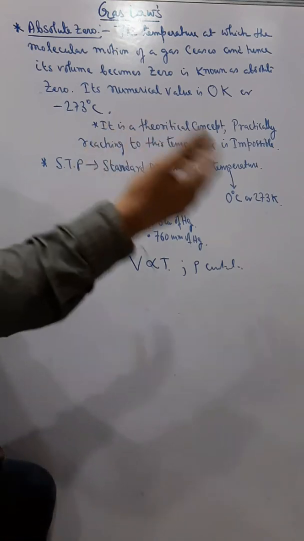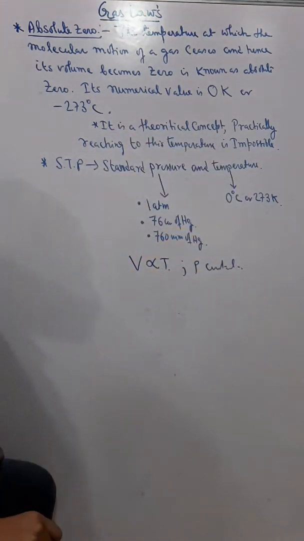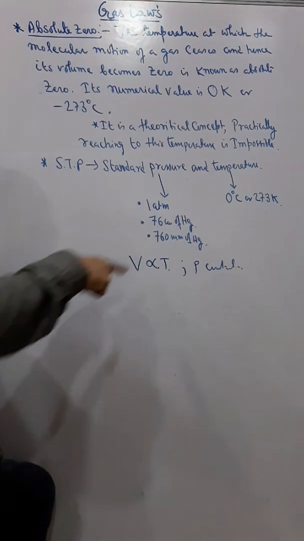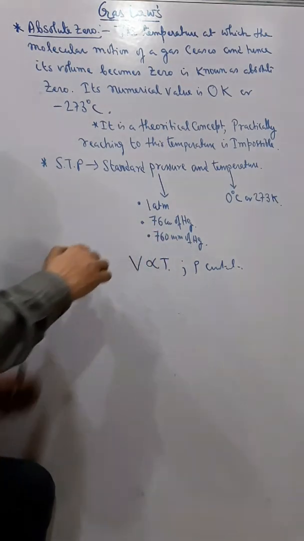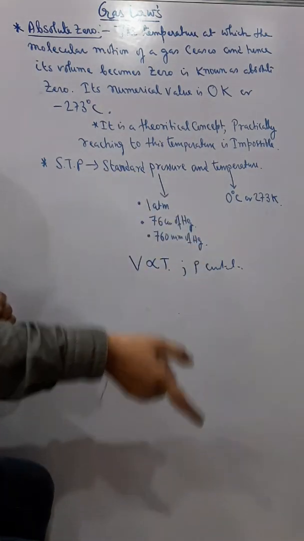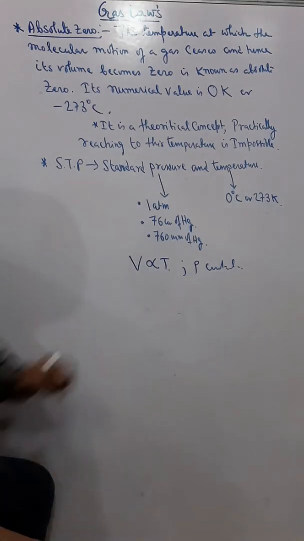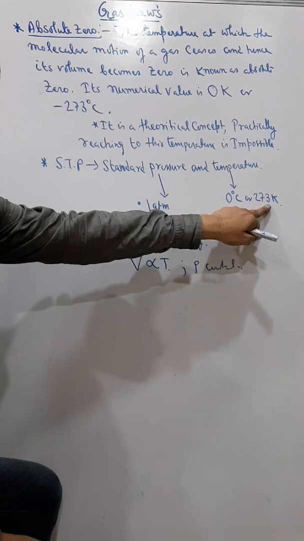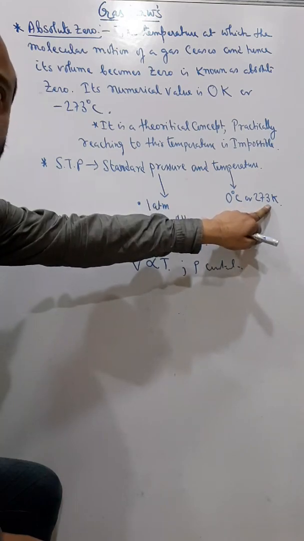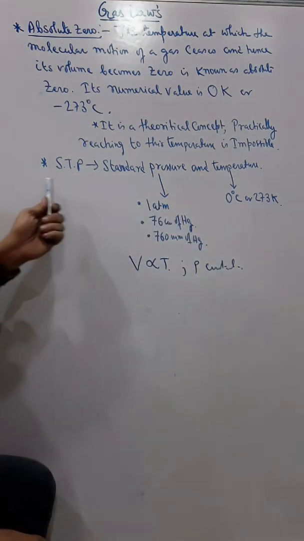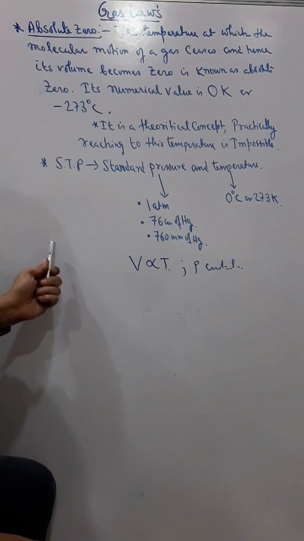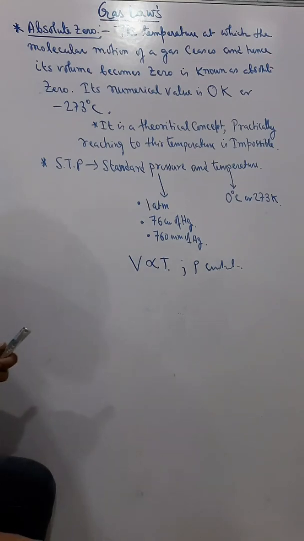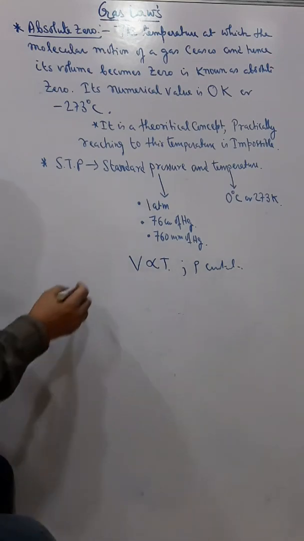And if P2 is given as, say, 400 millimeter, then I will take P1 as 760 millimeter. It depends upon which unit they have used; we will use that unit. And temperature is 0 degrees Celsius or 273 Kelvin. Always remember when you do the sums, always convert the temperature into the Kelvin scale.